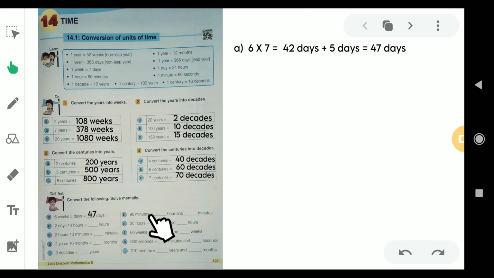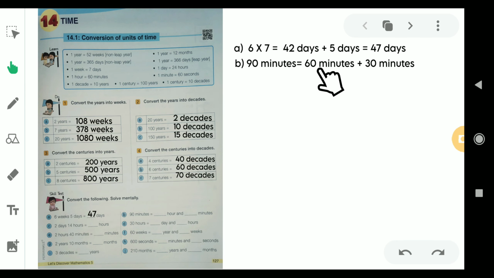It is B, 90 minutes. They want the answer in hours and minutes, so we can break the 90 minutes as 60 minutes plus 30 minutes, and this 60 minutes would give us 1 hour and 30 minutes remain as it is, so that 90 minutes also means 1 hour 30 minutes. So we write that here, 1 hour 30 minutes. Let us move on to the next question.